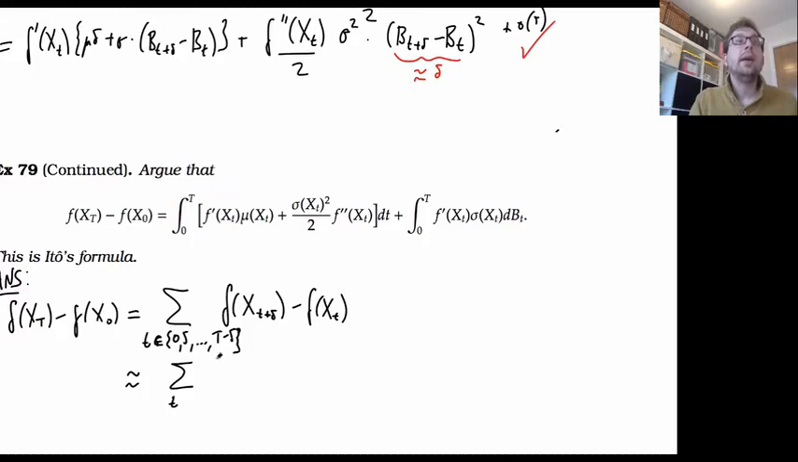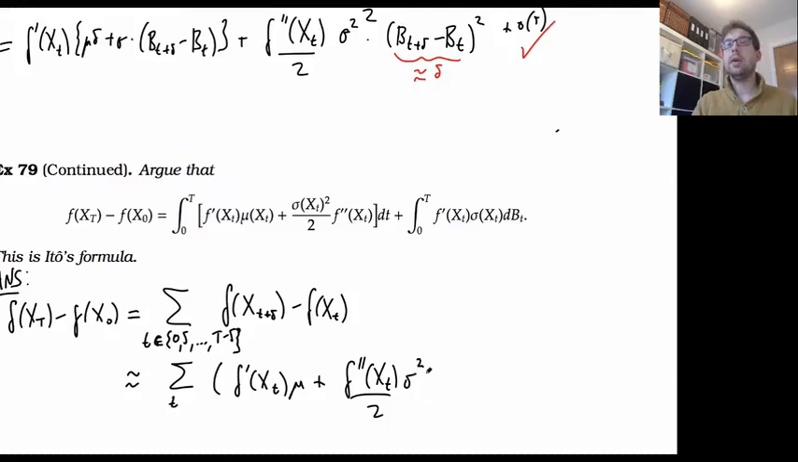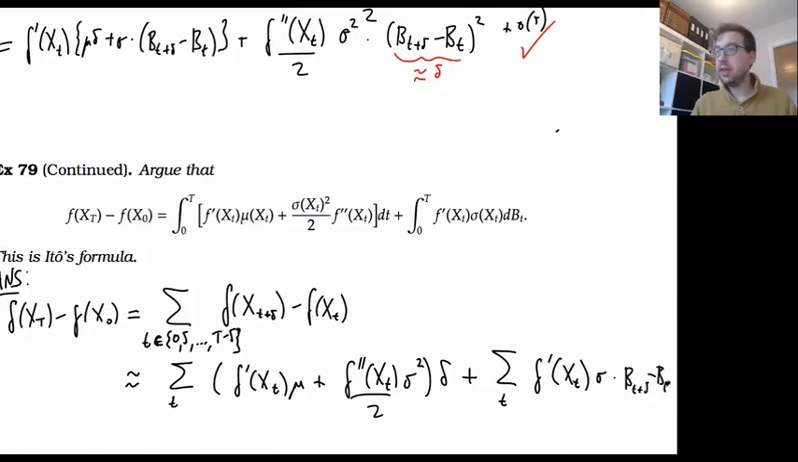So we're going to get f dashed of x of t times mu of x of t, plus f double dashed x of t divided by 2 times sigma of x of t squared, and all of that is multiplied by delta, plus this remaining term, the sum over t over this same range of f dash of x of t times sigma of x of t times b of t plus delta minus b of t.